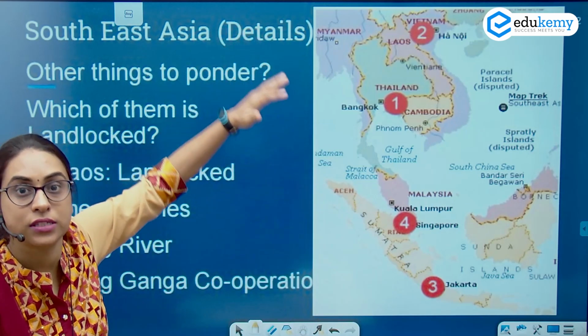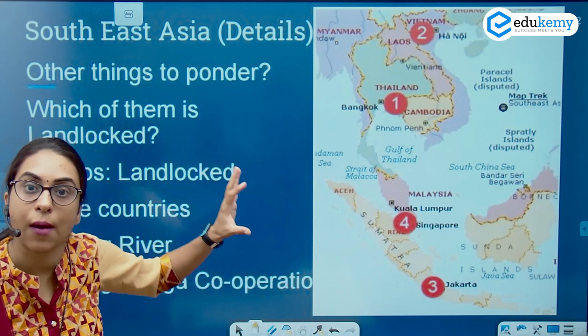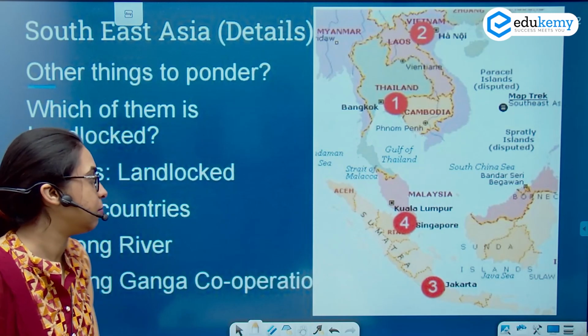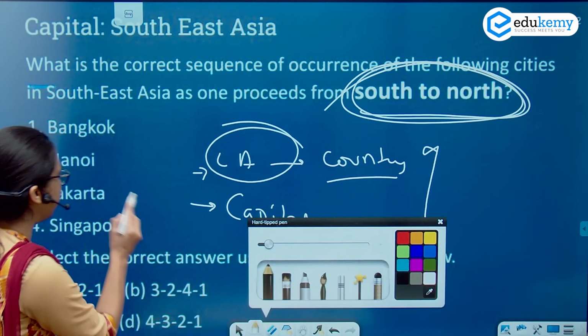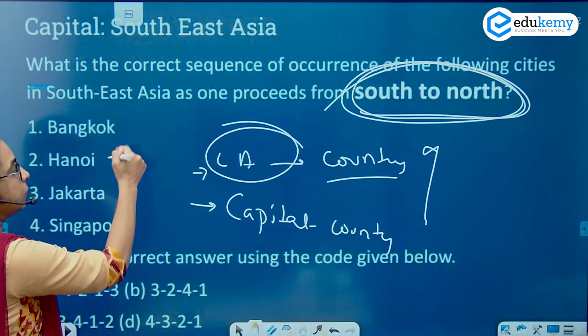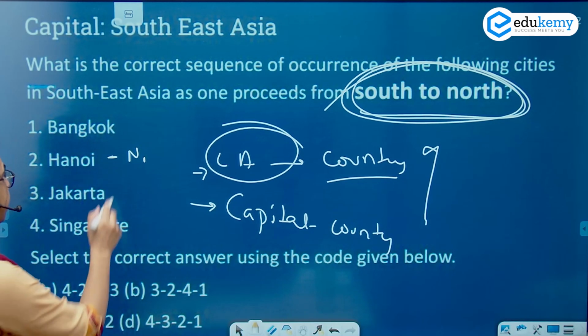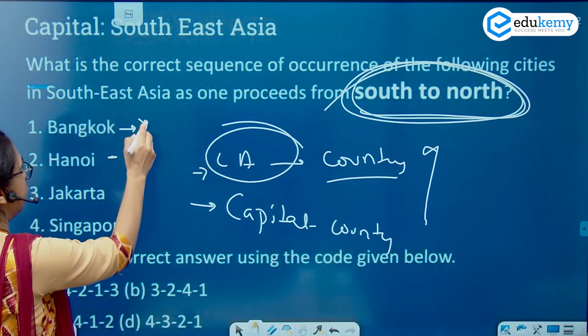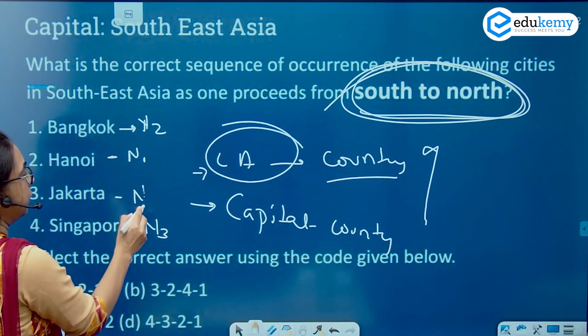So the north to south location of the countries has to be remembered, and the capitals of the countries have to be remembered. If you look here, we have to talk about the north to south arrangement. Obviously, this will be the first one, this will be the extreme north. If I say N1, then this would be N2, this would be N3, and this would be N4.